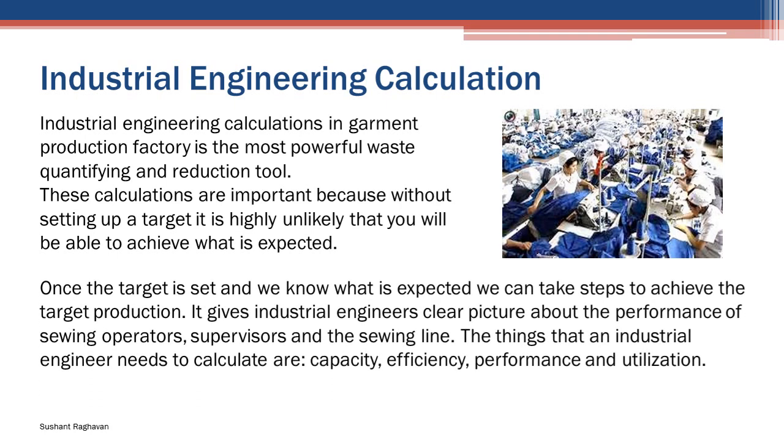Once the target is set and we know what is expected, we can take steps to achieve the target production. It gives industrial engineers a clear picture about the performance of sewing operators and supervisors in the sewing line. The things that an industrial engineer needs to calculate are capacity, efficiency, performance and utilization.